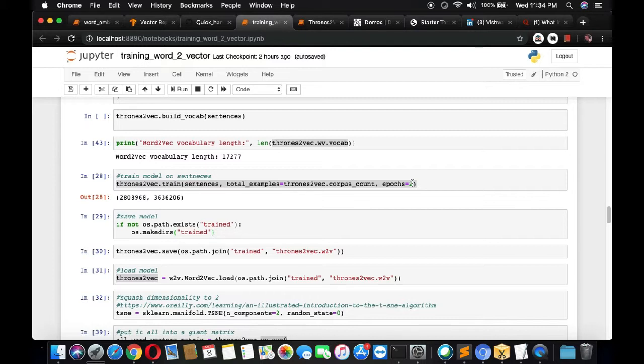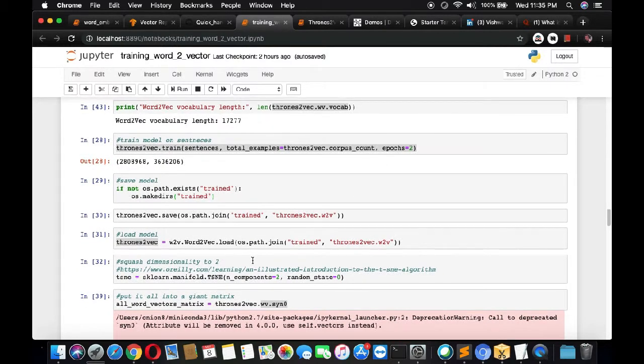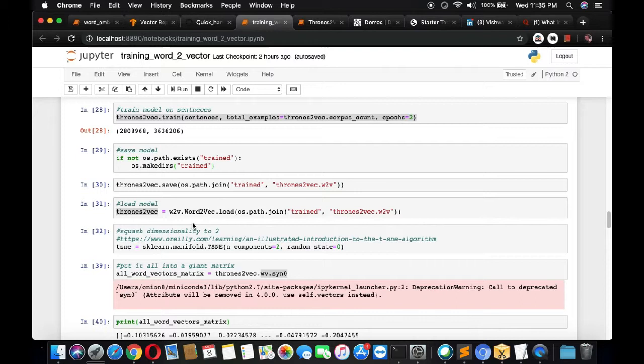You can use it as per your wish. The more epochs you use, the more accurate a result it will give. And once the model has been trained on that particular corpus, we are storing it into the trained directory, and then we can reload the model. If you also want to know how to save the model and reload it, you can use this particular method to save and then reload it.